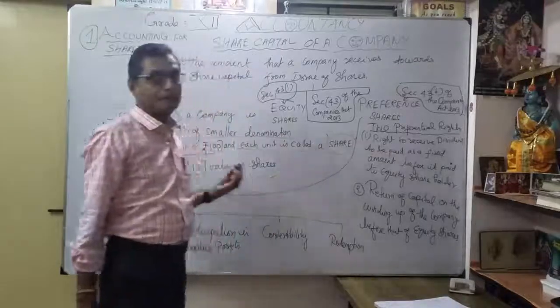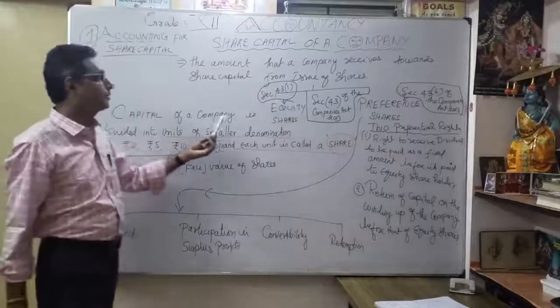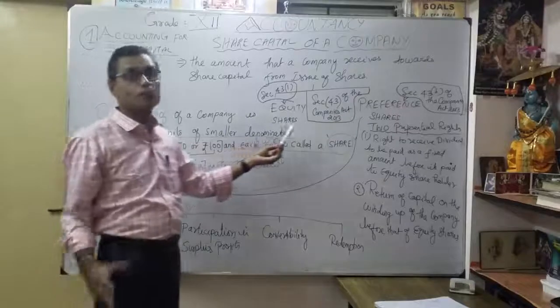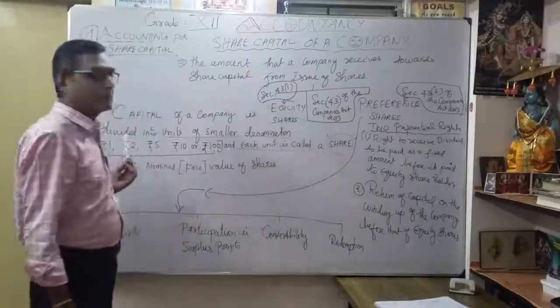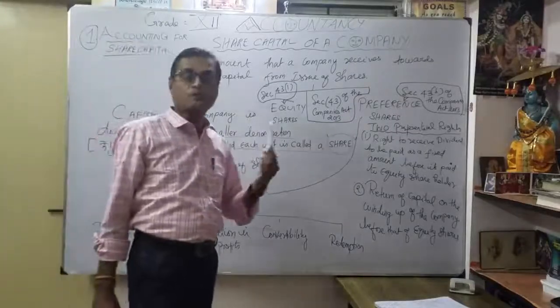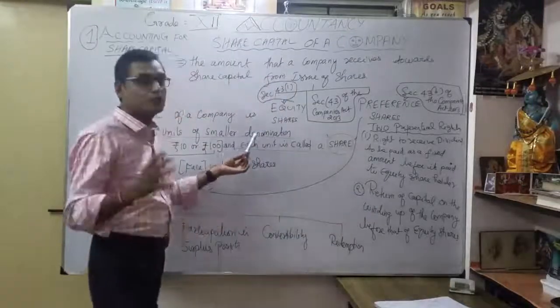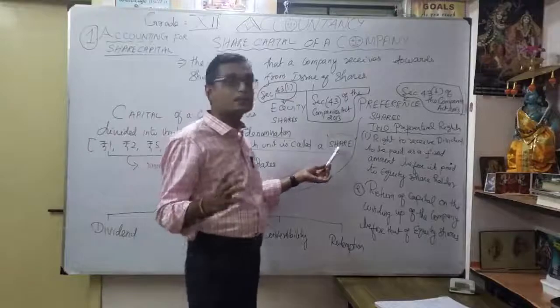I repeat once again. The capital of a company is divided into units of smaller denomination, maybe 1 rupee, 2 rupees, 5 rupees, 10 or even 100. Each small unit is called a share.